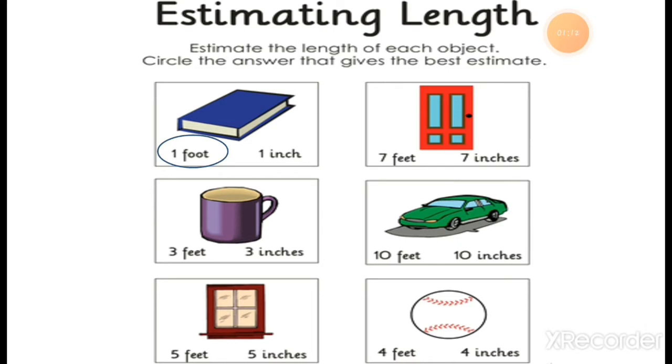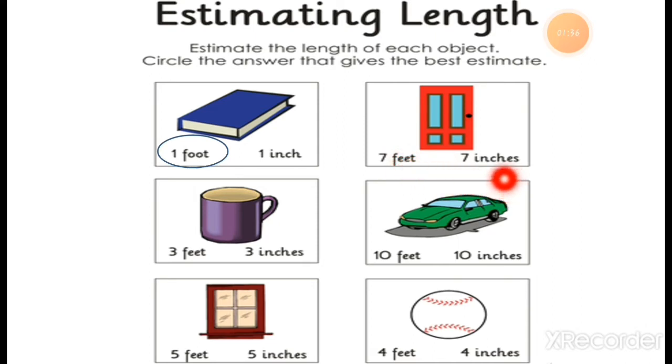Then the next one. Here is the door. You can see we all have a door in our house, right? We are living in a house, and our house has doors. So what will be the length of this door? 7 feet or 7 inches?